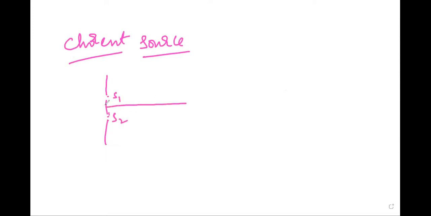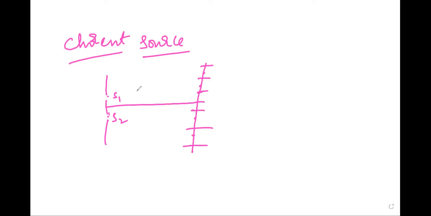On the screen we can observe bright and dark bands, which depend on the phase and the path difference between these two sources.